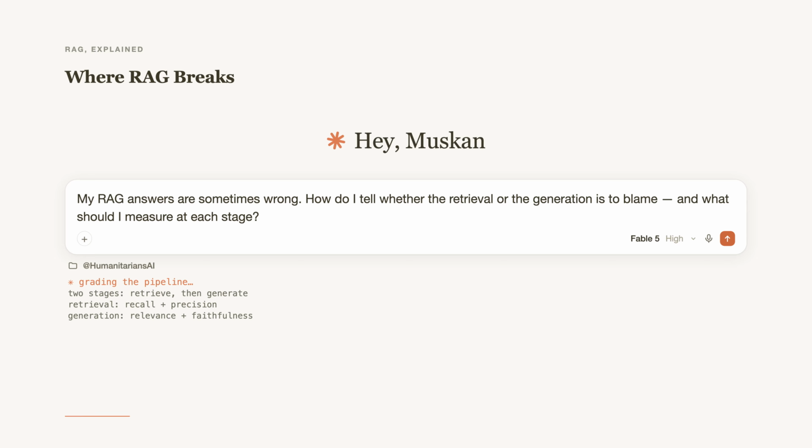Your RAG app gave a wrong answer. Was it the retrieval or the generation? You can't fix what you don't measure, and RAG has 2 stages to measure. Here are the 4 numbers that tell you where it broke.